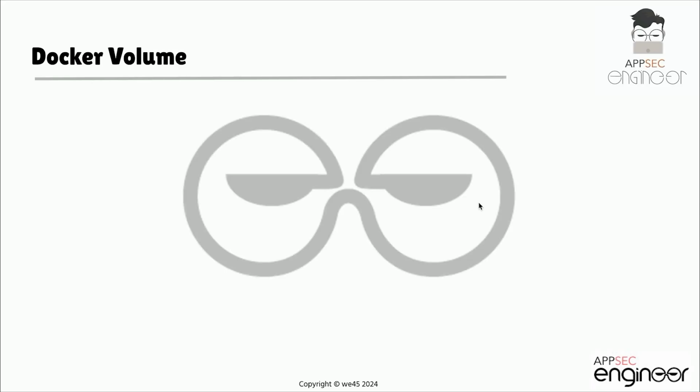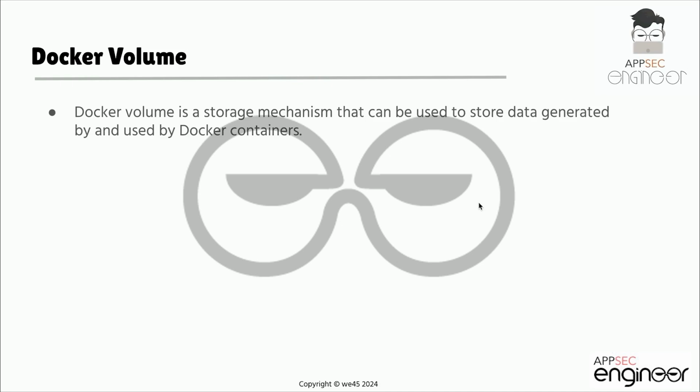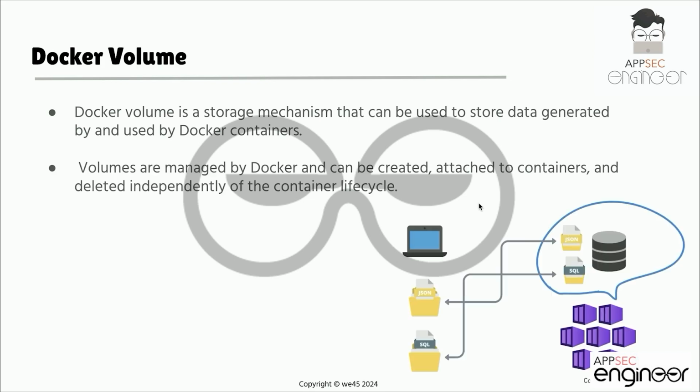A Docker volume is a persistent storage mechanism that is used to manage data in Docker containers. Volumes are stored outside the container's file system, making them independent of the container lifecycle. There are certain key characteristics of this.